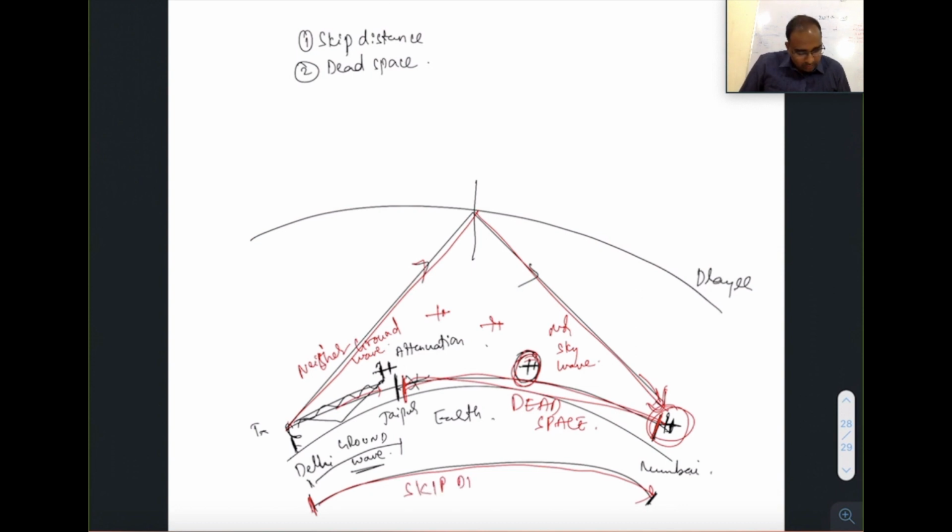Skip distance. Understood? So, dead space is the space where ground waves and also sky waves are not received. Skip distance is the distance which the sky wave skips. Now, coming to the last concept of sky waves.